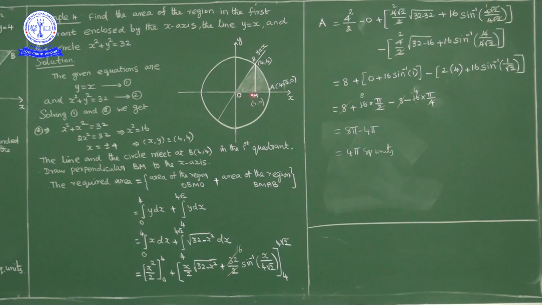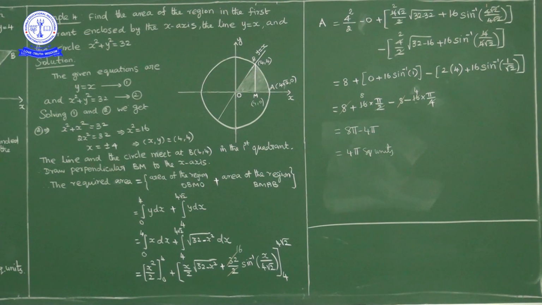Let the point be M, M is (4, 0). So the required area is equal to, observe carefully, the area of triangle OBM plus the area under the region BMAB, that is what we have to find. Observe carefully: this circle and straight line intersect at the point (4, 4) in the first quadrant. So we have to find the area bounded by OBAMO.